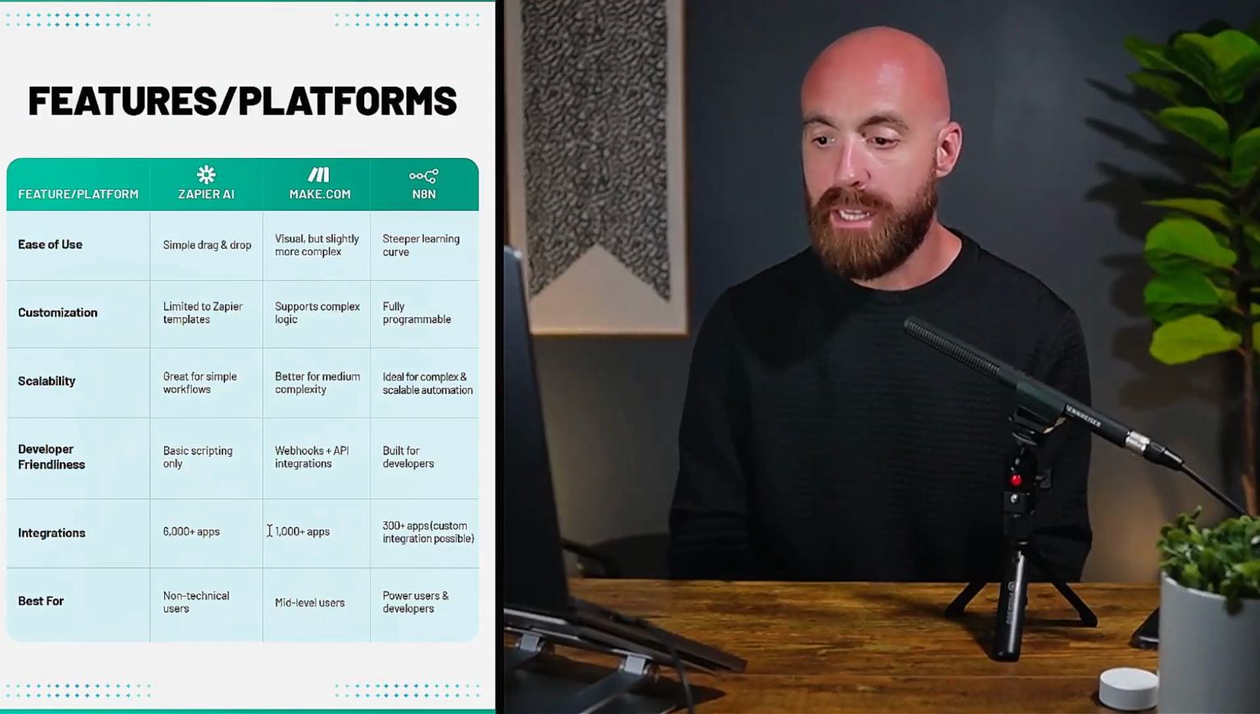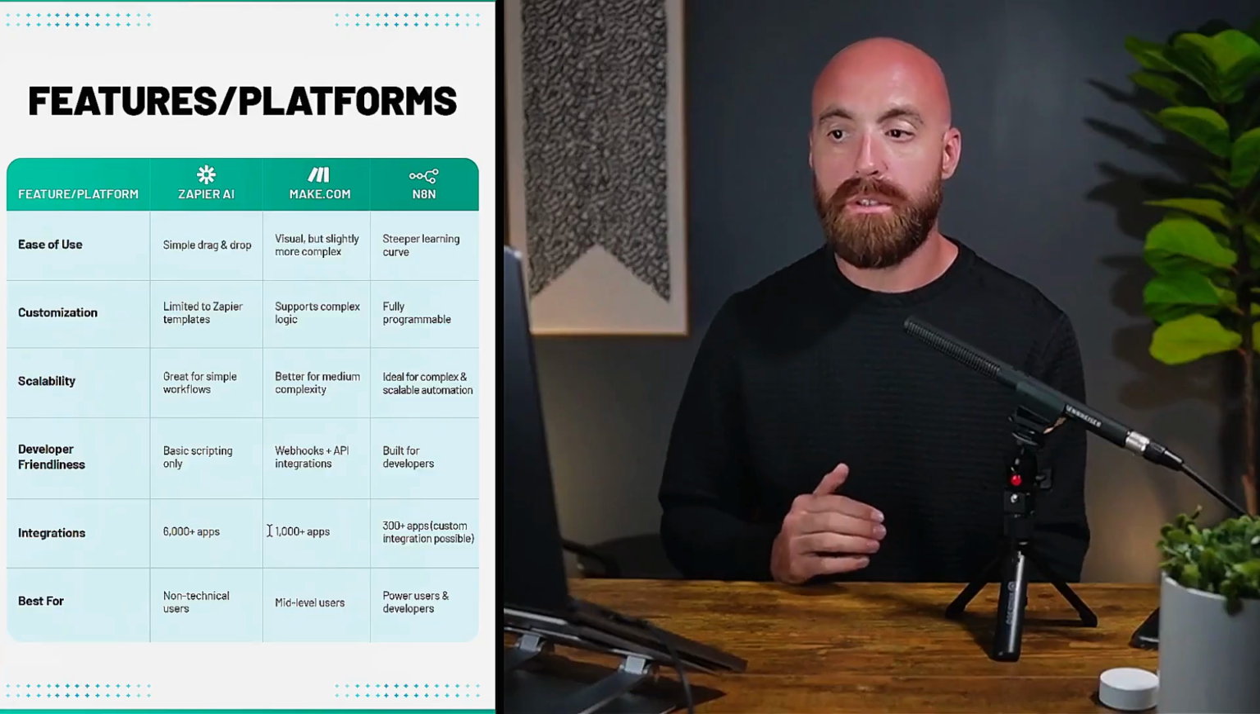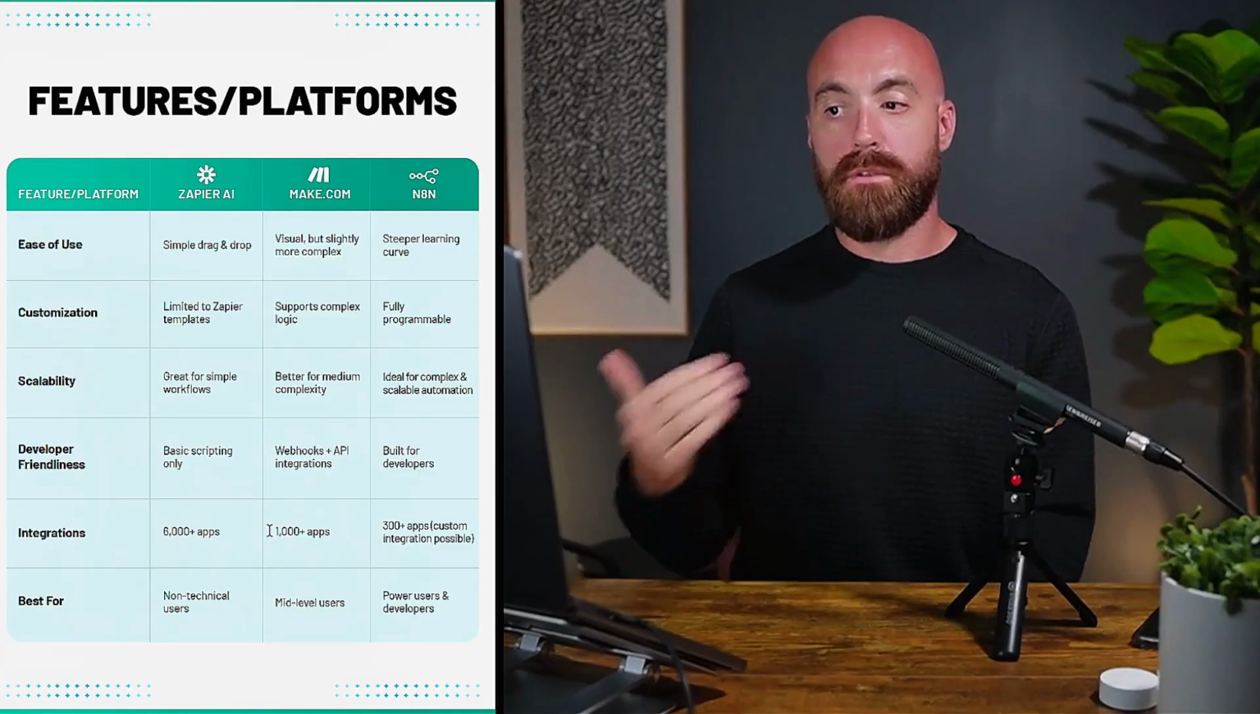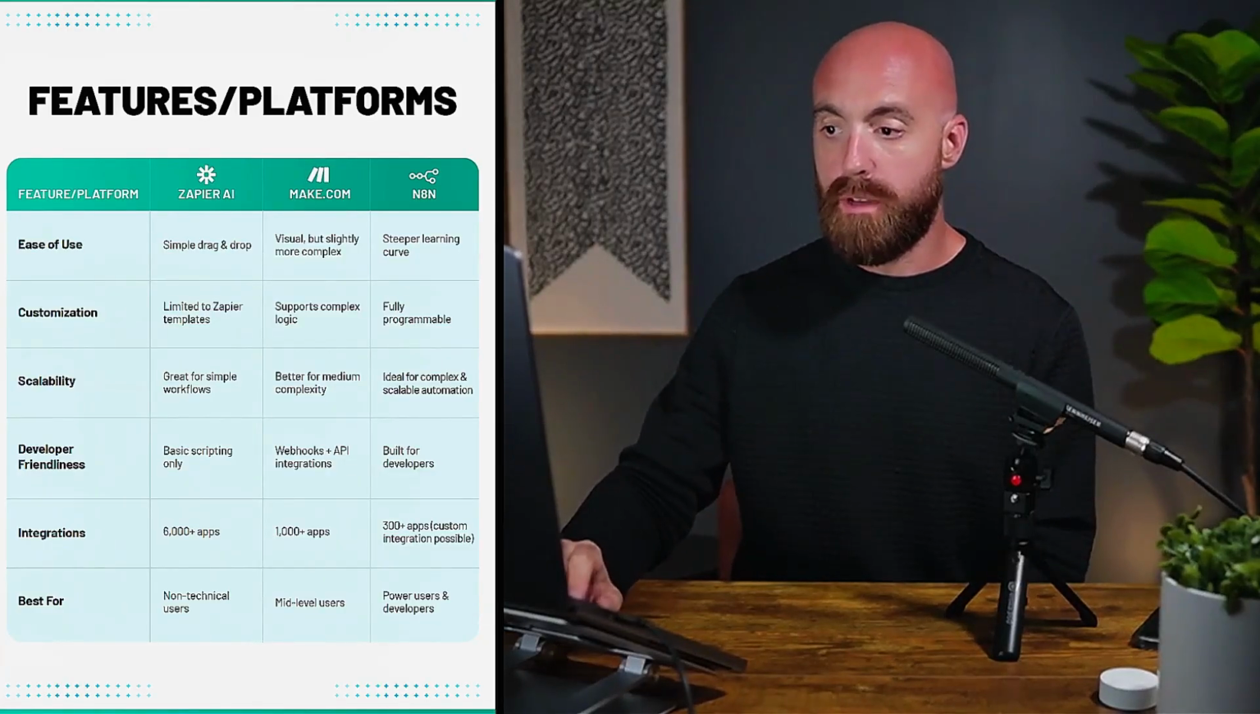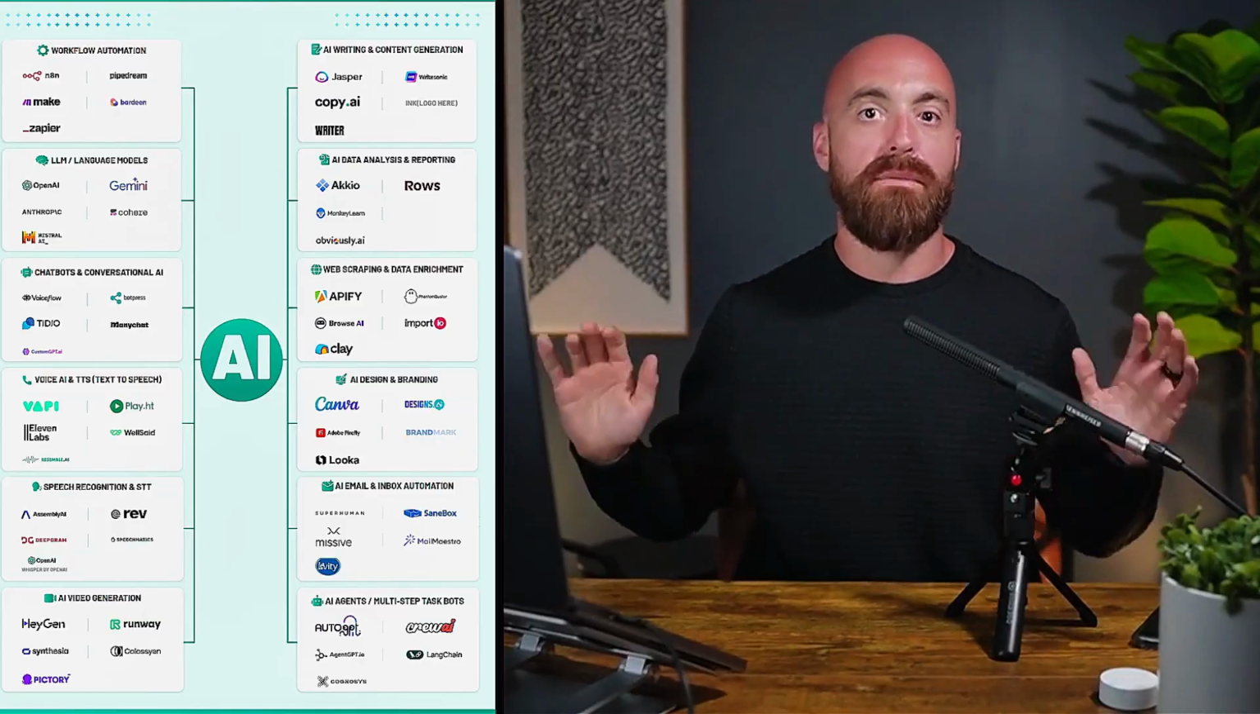The last one's easy. Best for non-technical users for Zapier, mid-level users for Make.com, and power users and developers for N8N. Now we're going to talk about the AI automation landscape. And to be honest, I'm not going to spend a lot of time on this, but I have a concept that this industry map that we created helps you visualize a little bit better. So this is by no means a comprehensive list of the AI tools.